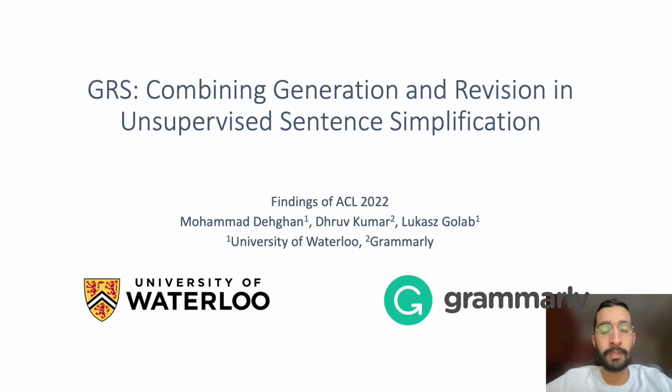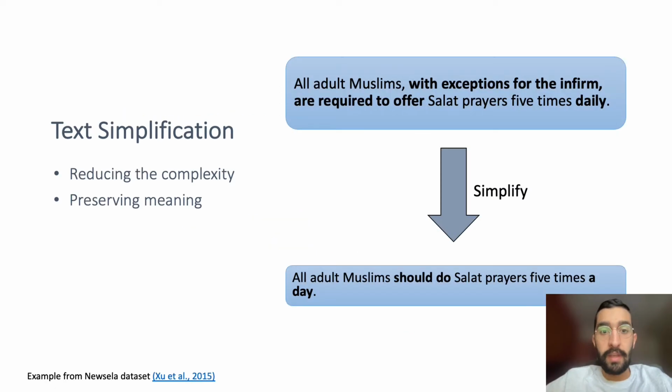I will present the paper GRS: Combining Generation and Revision in Unsupervised Sentence Simplification. Text simplification is the task of reducing the complexity and improving the readability of text while preserving its meaning. This is beneficial for persons with reading disabilities, non-native speakers, and people with low literacy.